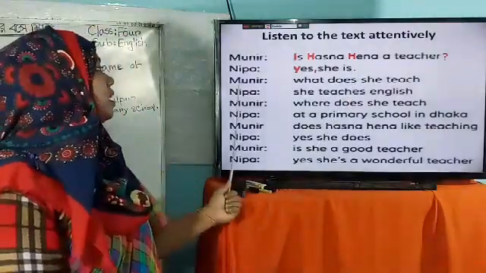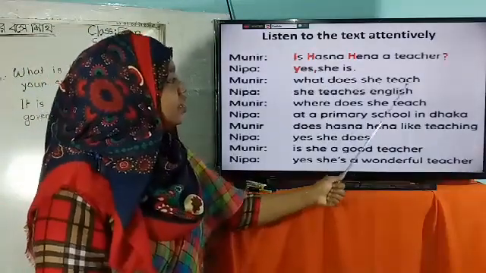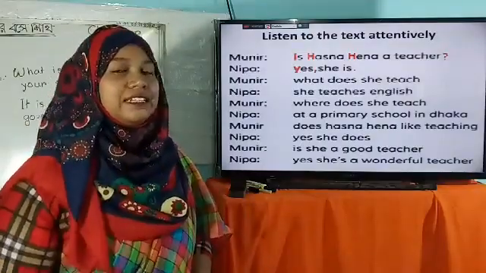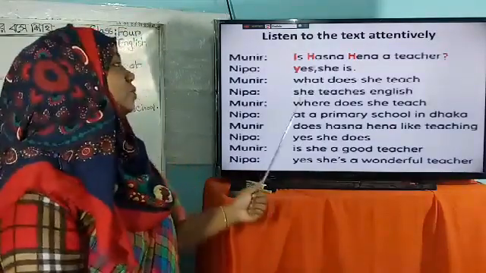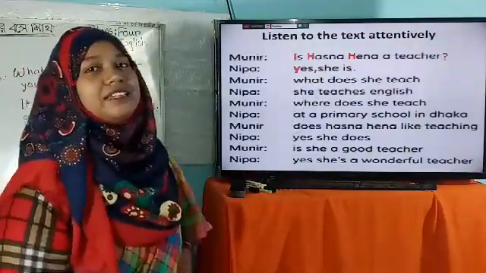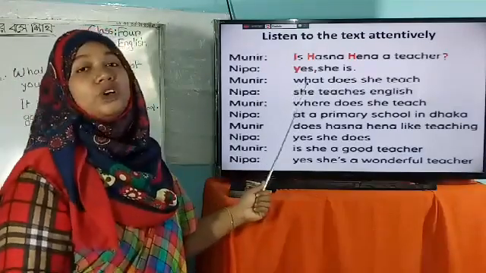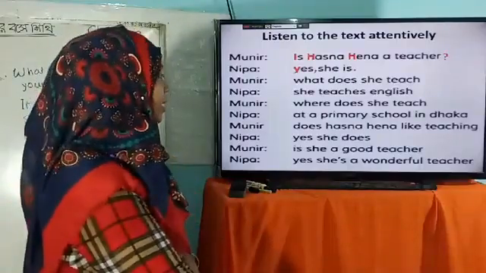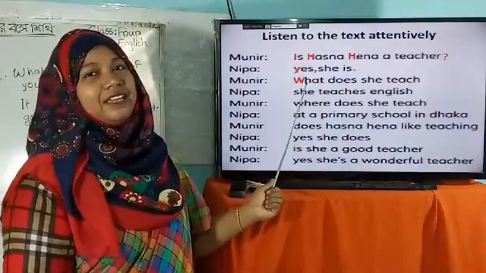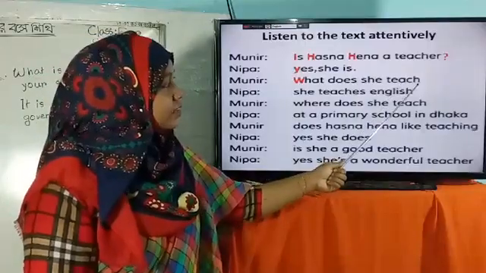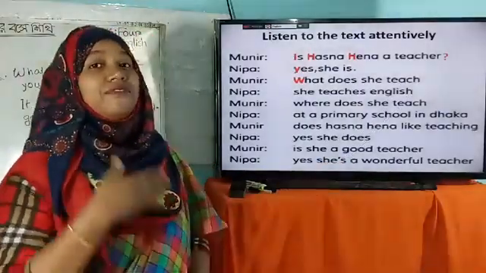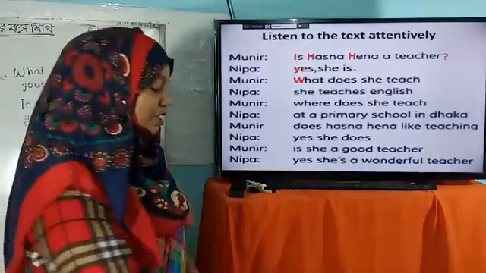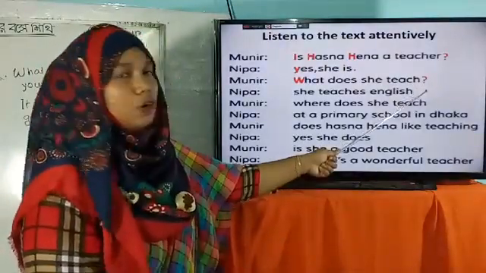Next sentence, Munir, what does she teach? What does she teach? It's a question, and we have to use a capital letter at very first. So W is in a small letter, and we have to write a capital W. Okay, and it is a question, and after we finish this sentence, we have to use a question mark.